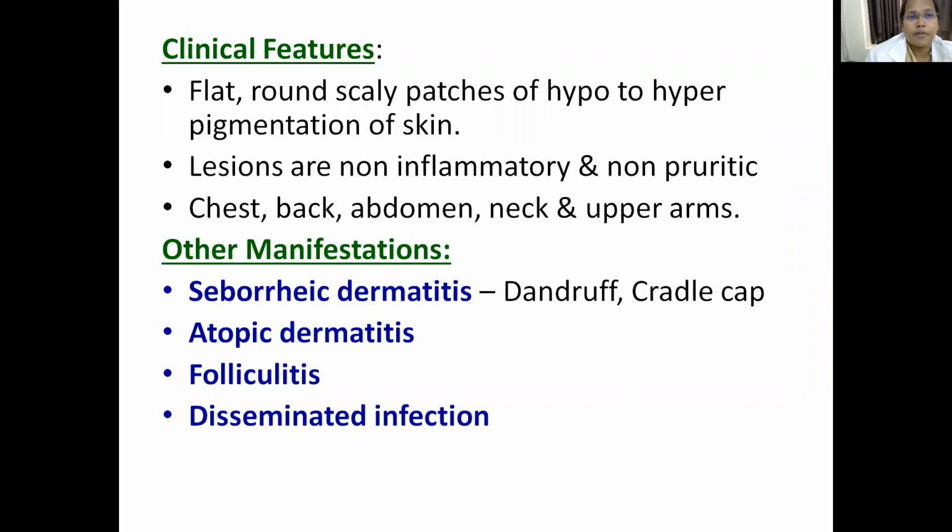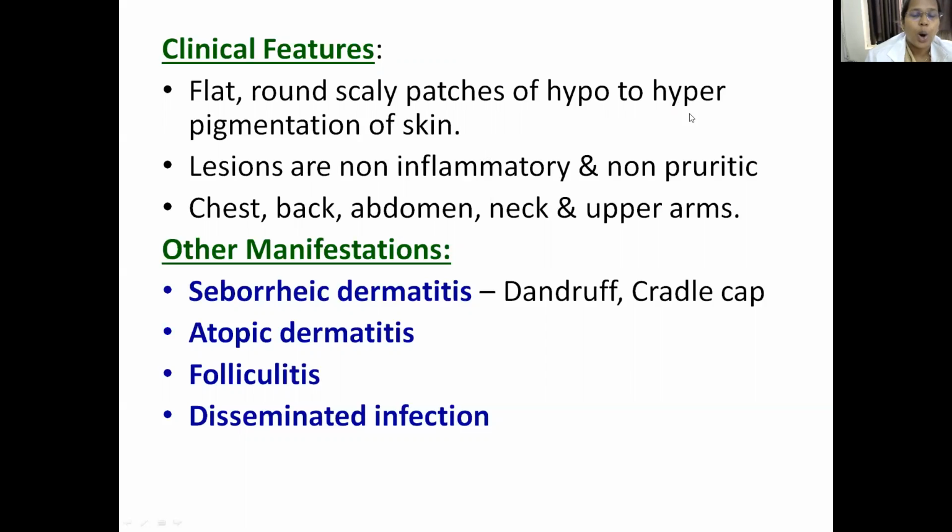This consists of flat, round, scaly patches, which I told you are either hypo or hyperpigmented. Hypo means discoloration of the skin will be seen, that is light coloration, or hyperpigmentation, where only that particular area of the skin will look darker.